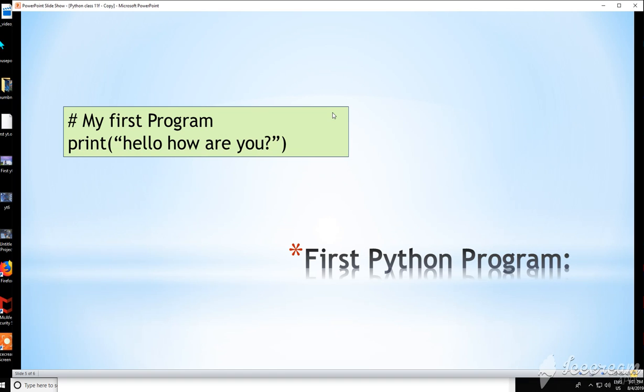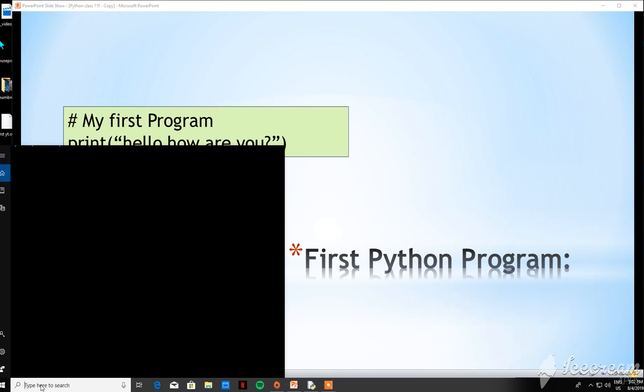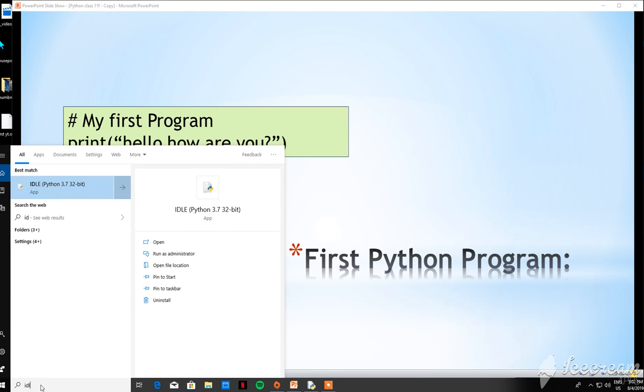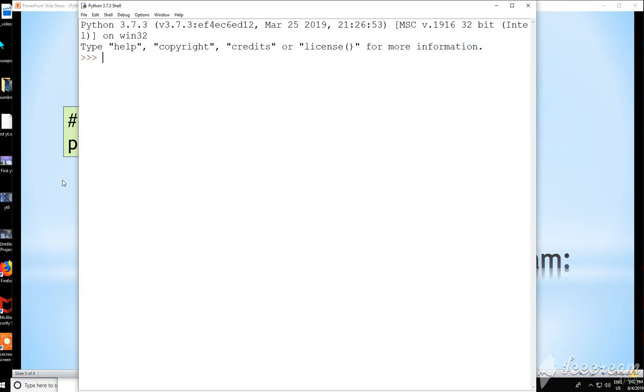Let us see our first code. There are two lines in it. The first one happens to be the comment. It is a single line comment. A comment is ignored by the interpreter and is not executed. Let us see how we are going to run. I'm opening IDLE, Integrated Development Environment. I have already downloaded Python from python.org.